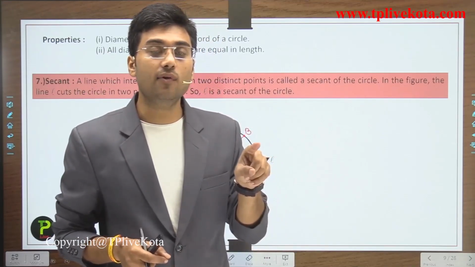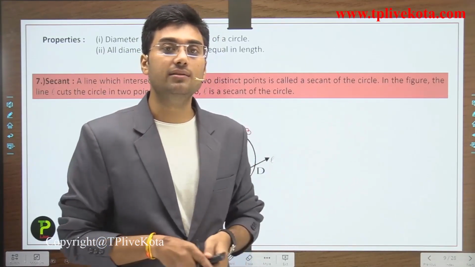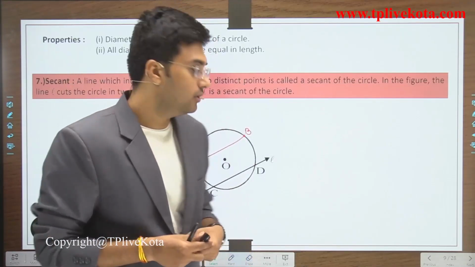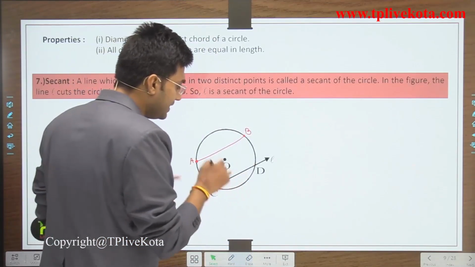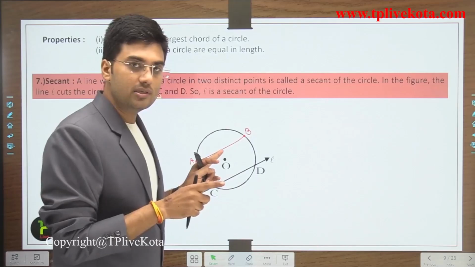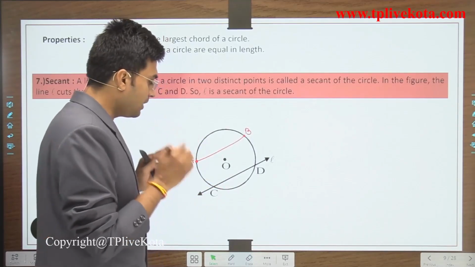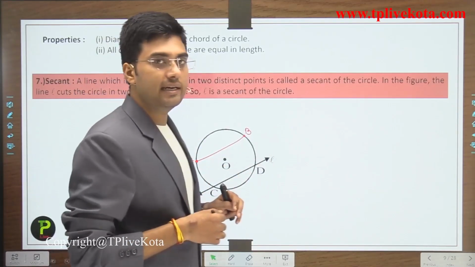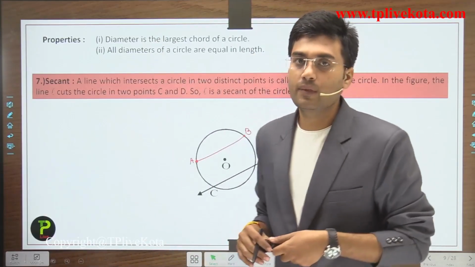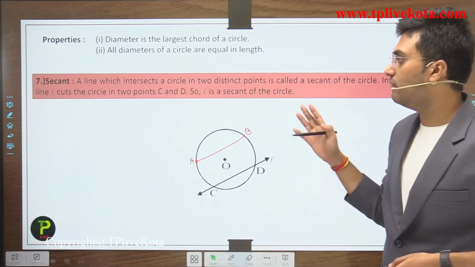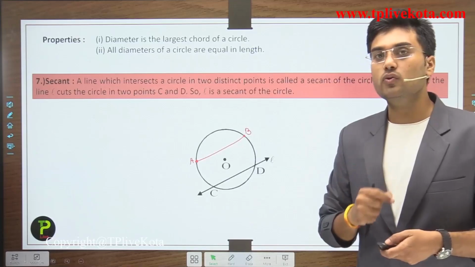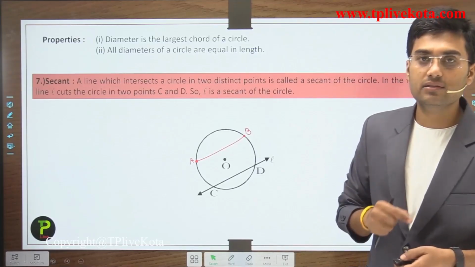And a secant is a line which intersects a circle at two points. So we can say that a secant is a line and a chord is a line segment, and we can extend a secant infinitely. Clear?